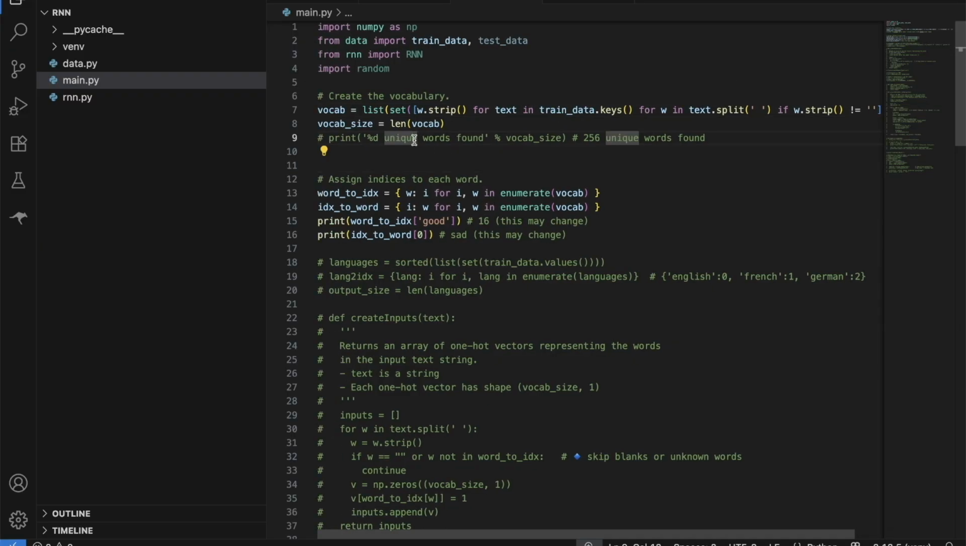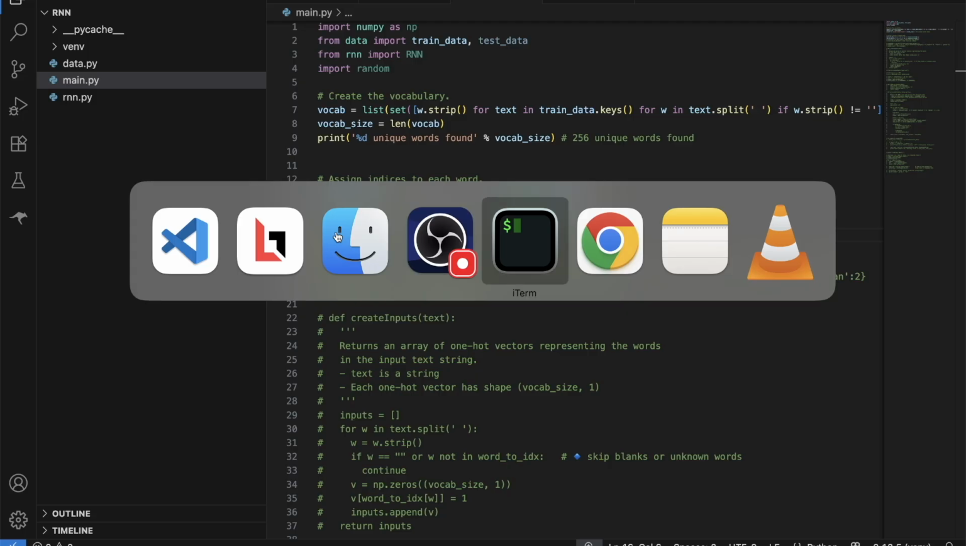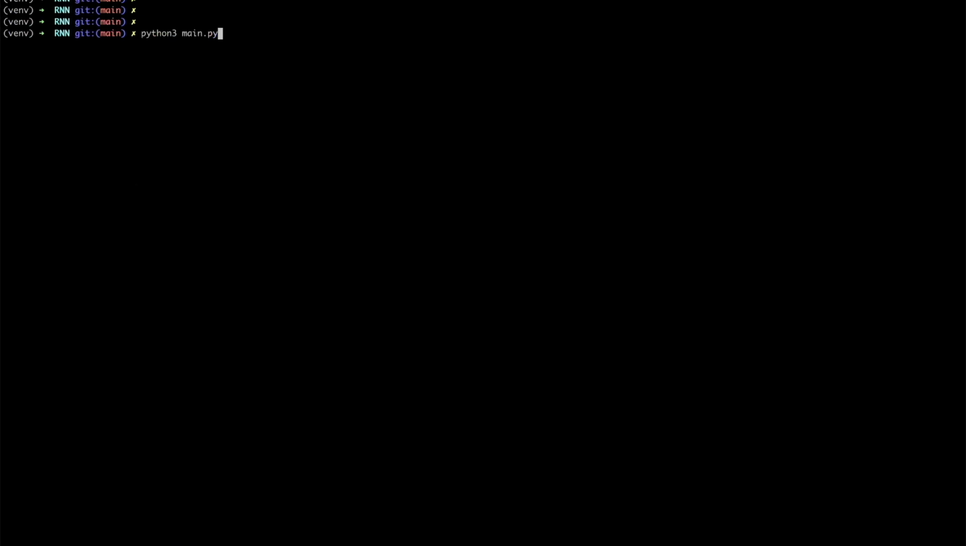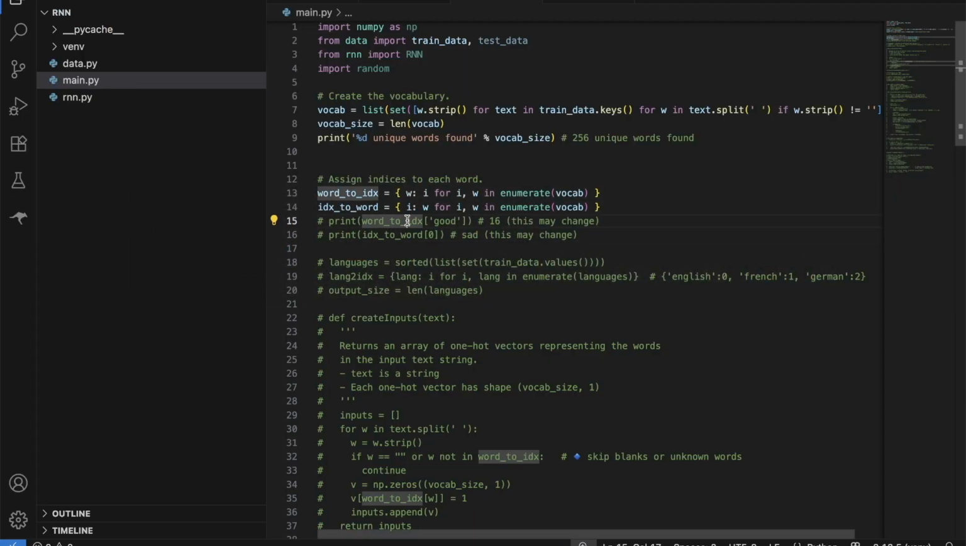So let's print this as well. Let's leave these 2 sentences for now. Let me run my script. As you can see, we have 258 unique words present in our whole data set. Now let's print these 2 as well.